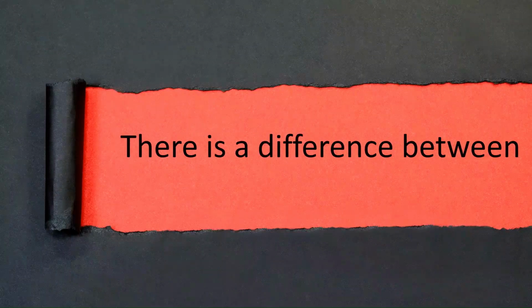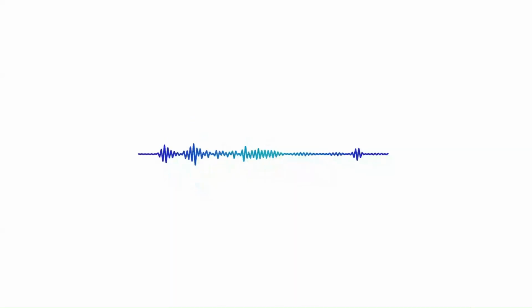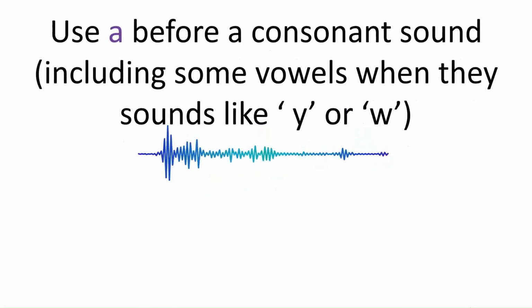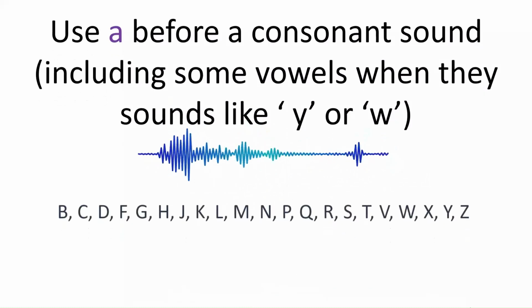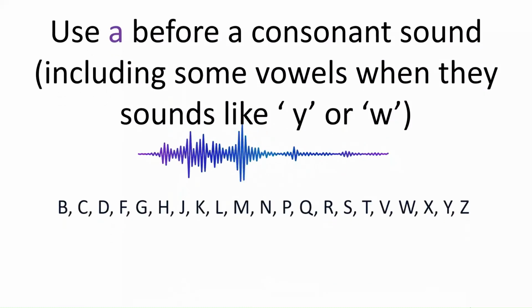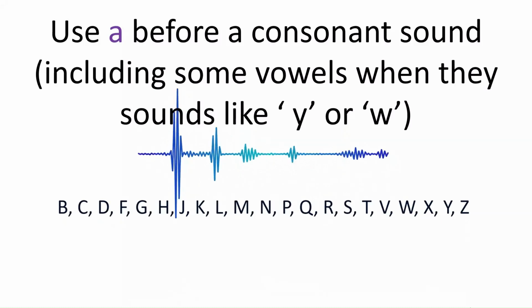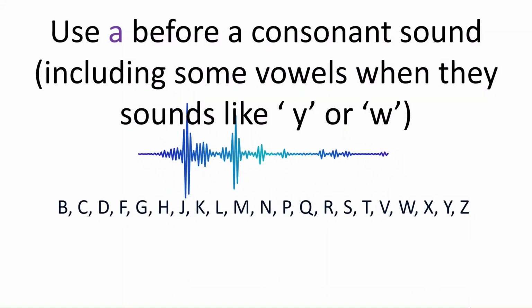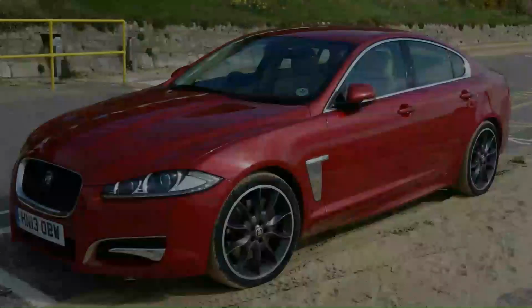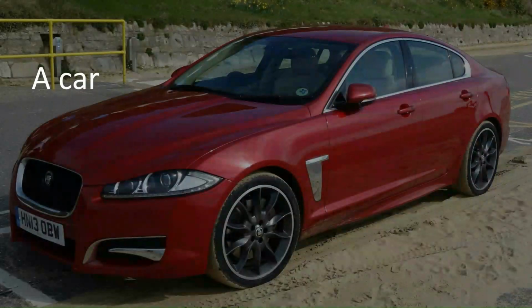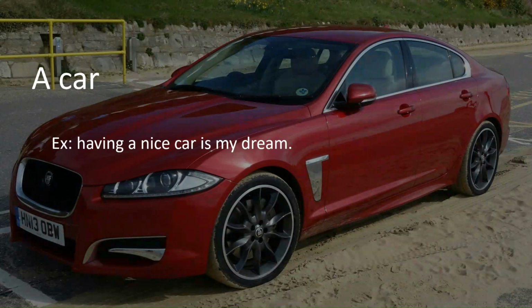There is a difference between a and an. We use a before a consonant sound like B, C, D, F, G, H, etc. And some vowels when they sound like y or w. Let's look at some examples. Car. Having a nice car is my dream.